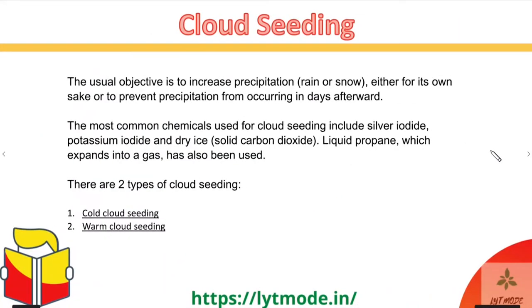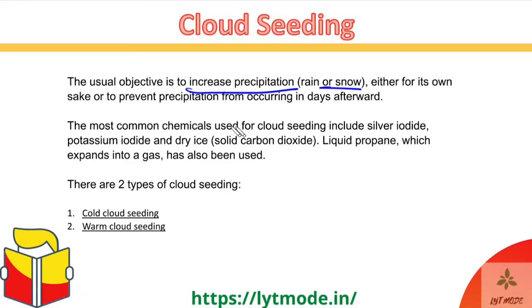Now, with cloud seeding, the usual objective is to increase precipitation, rain or snow, either of them depending on the temperature, to prevent drier seasons from happening, to reduce the temperature. There can be multiple reasons for it.